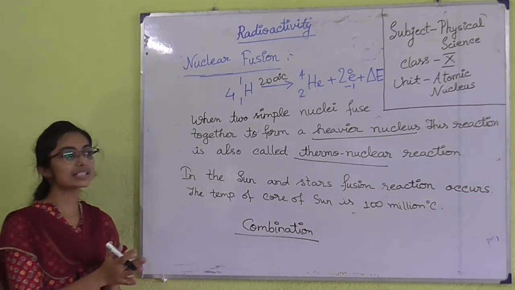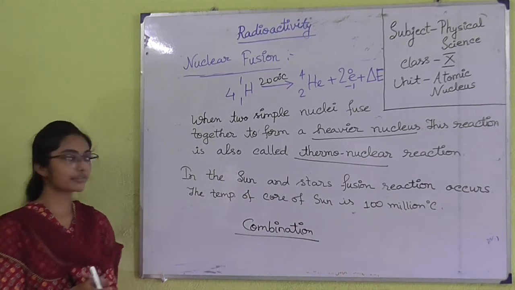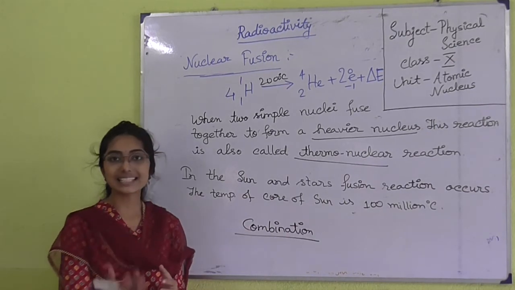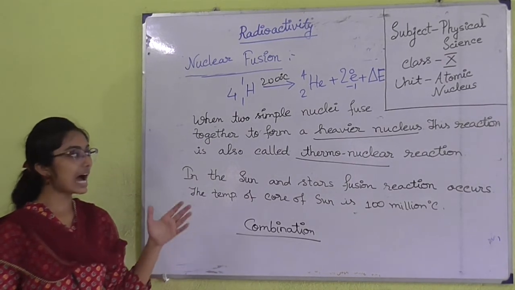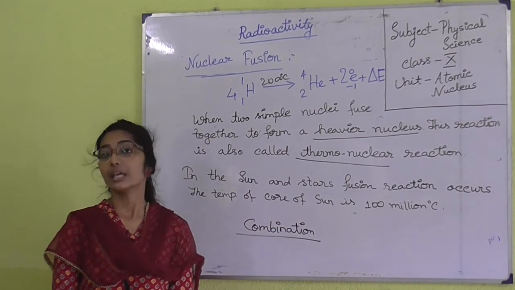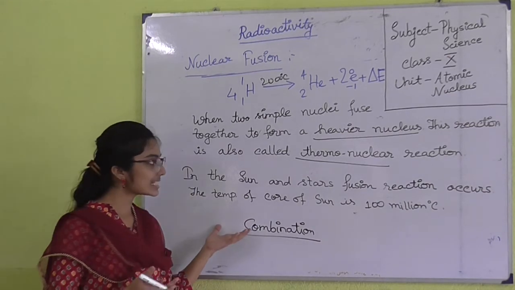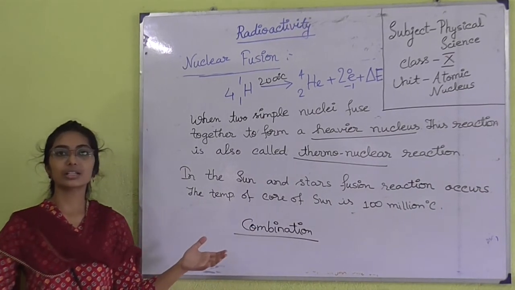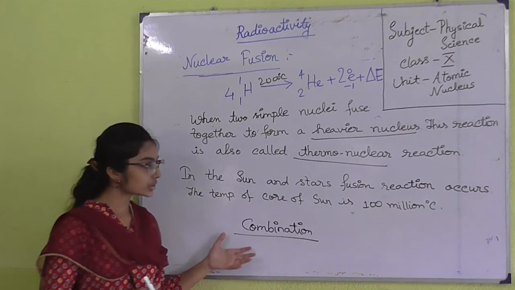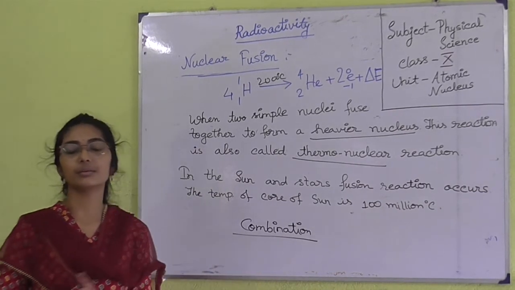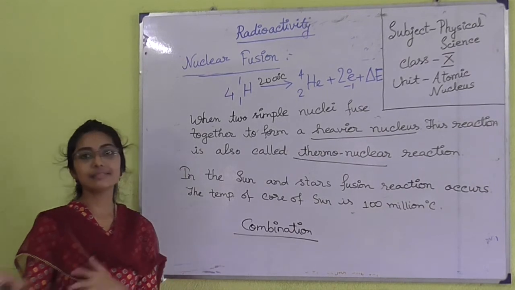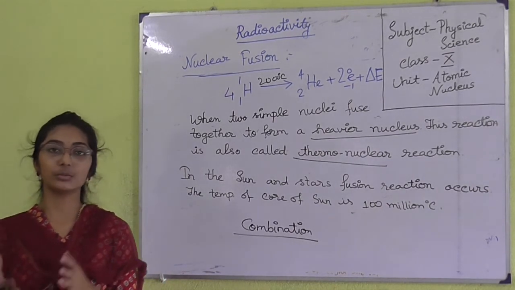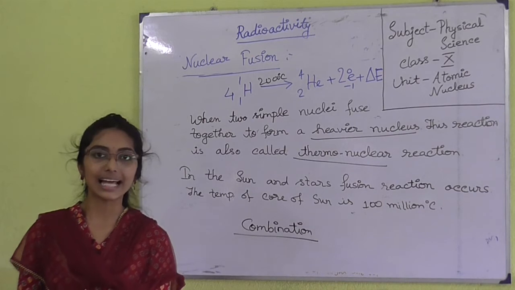That is why the sun is a source of huge energy, so that we can exist on this earth. The temperature of the core of the sun is 100 million degrees Celsius. So, you can say very easily that it will not be exhausted very soon, so that we can live on the earth for so long, and it helps in photosynthesis, which is actually the source of life.